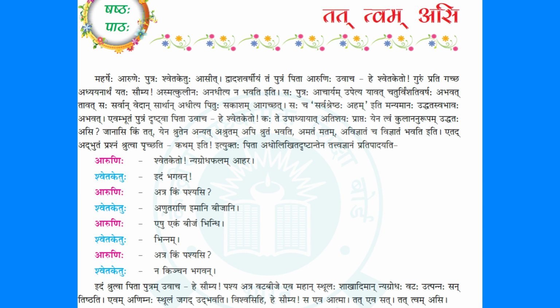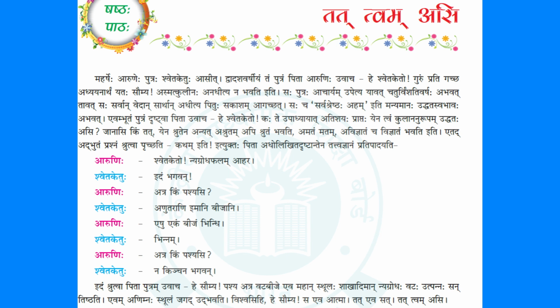Yena shrutena anyat ashrutam api shrutam bhavati. Yena shrutena, after hearing this. So students who are listening to this lesson, please listen carefully at this point, because the important point, the heart of the lesson, is in these lines. Yena shrutena, by knowing that, by hearing that, there is one thing, by hearing that, anyat, other, ashrutam api shrutam bhavati.